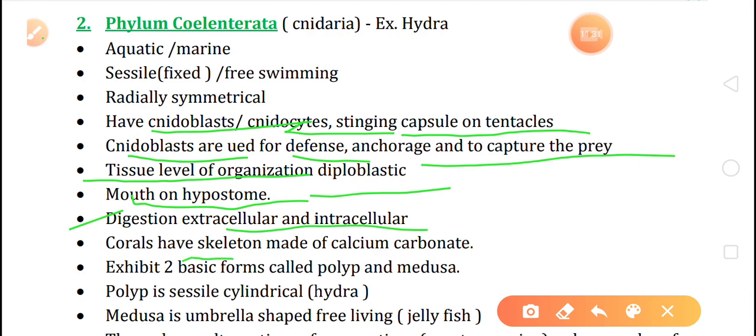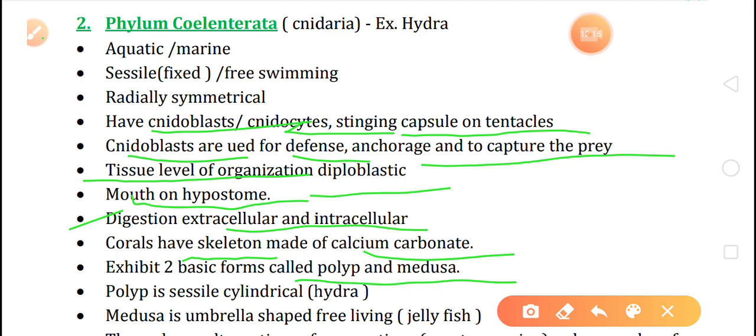Corals have a skeleton, and that is made up of calcium carbonate. Okay, clear. Now children, the coelenterata, they exhibit two basic forms. Number one, that is polyp. Number two, that is medusa. Polyp when it is sessile, and medusa, that is motile.